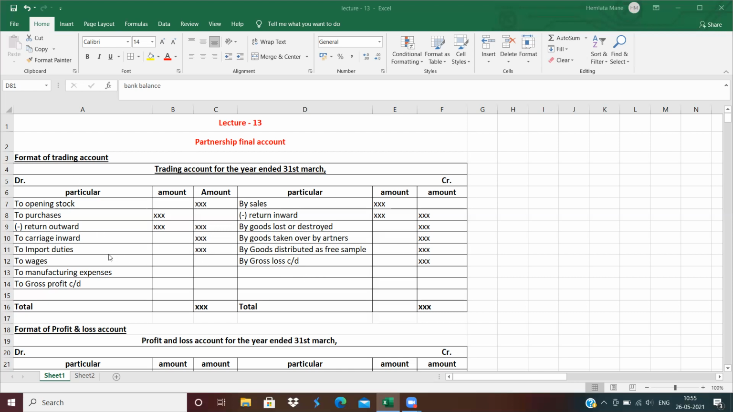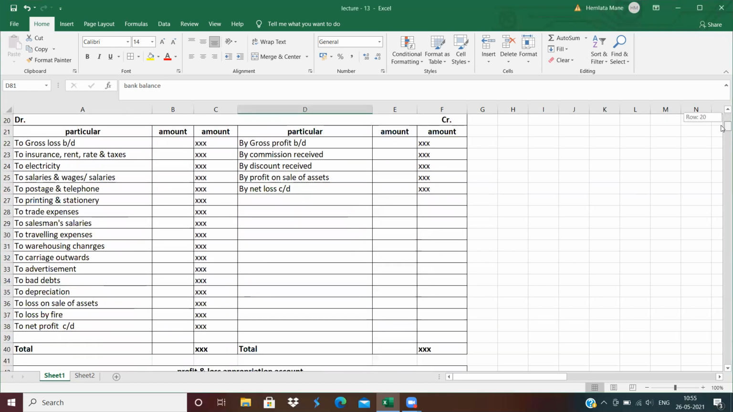For solving practical problems on final accounts, you must know the format of the trading account. If you don't know the format of the trading account, then you will not be able to prepare the final accounts. So every student should learn this format of the trading account. In the trading account, all the direct expenses are recorded, meaning expenses related to the factory. All the expenses related to the factory should be recorded in a trading account. Clear?